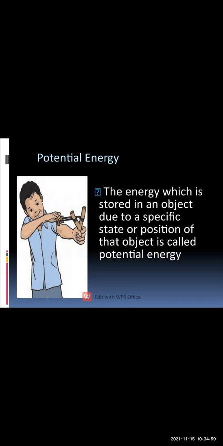Then the next type of energy is kinetic energy. Here the energy obtained from the motion is called kinetic energy, meaning there is a displacement of the object. Now here you can see in this picture there are two marbles.